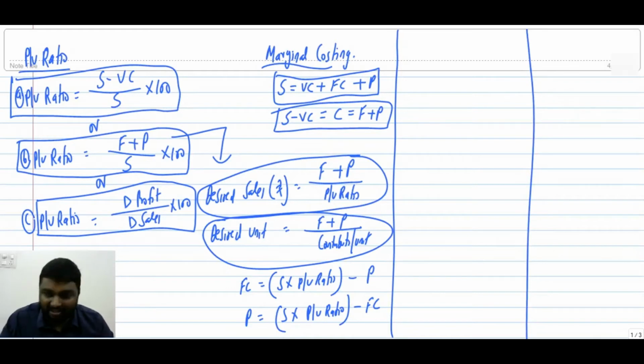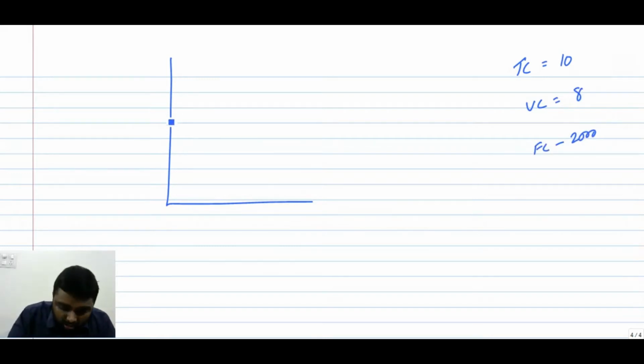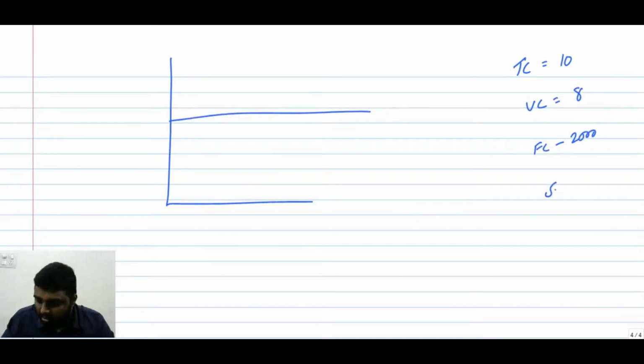your PV ratio. See, generally the entire concept we can discuss in a graph. Let's say your variable cost is 8 per unit and your fixed cost is 2000. So the fixed cost curve will be like this. Let's say your selling price is 12.